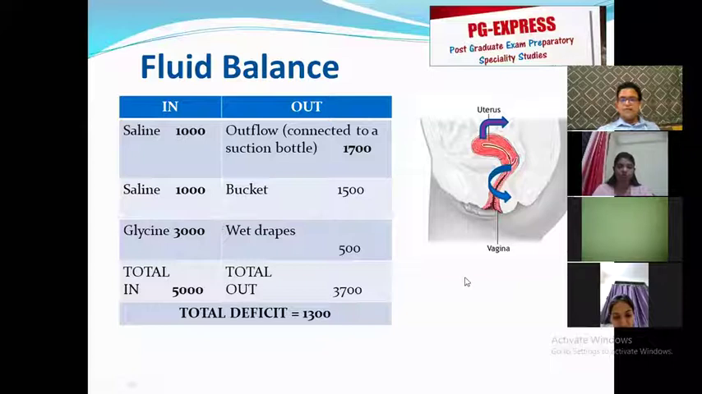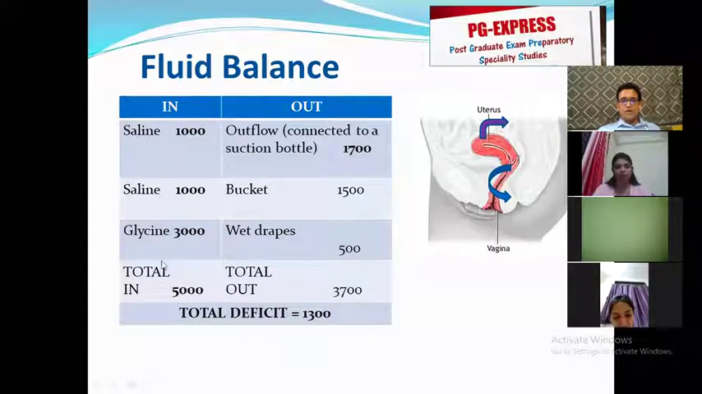So when I am doing hysteroscopic surgery, an assistant is asked to make a chart, and on one side of this chart we write in, on the other side of the chart we write out. Suppose I have connected my first bottle of normal saline, which is 1000 ml. I write 1000 ml in the in. Then I use up one more saline. I write 1000 ml more in the in. Then I connect one bottle of glycine. I write 3000 ml in the in. So how much total has gone inside?